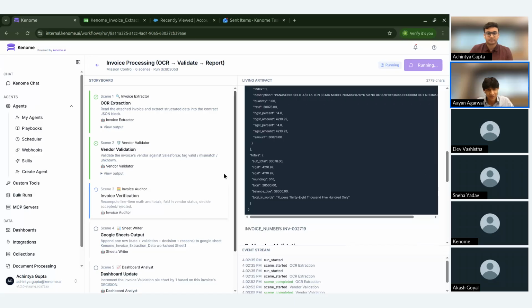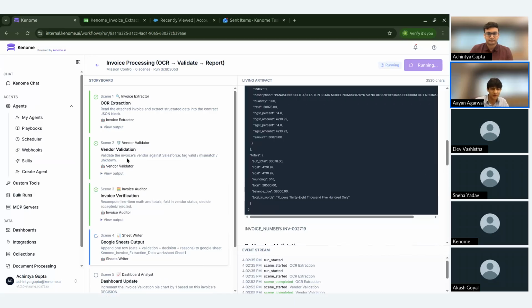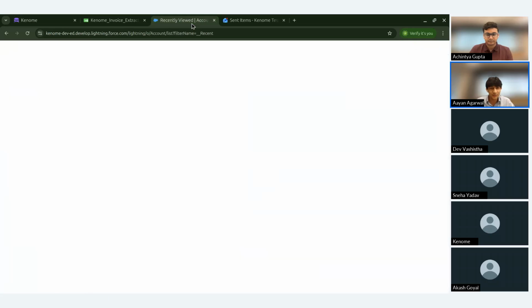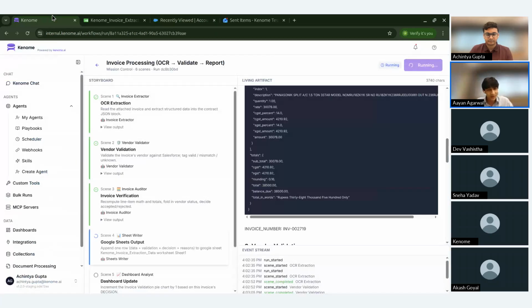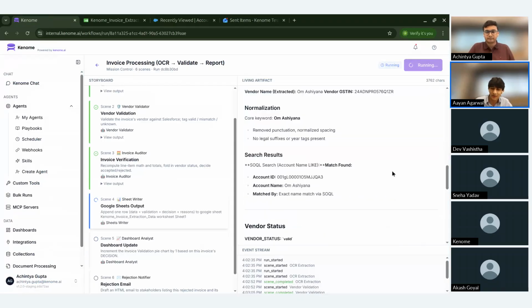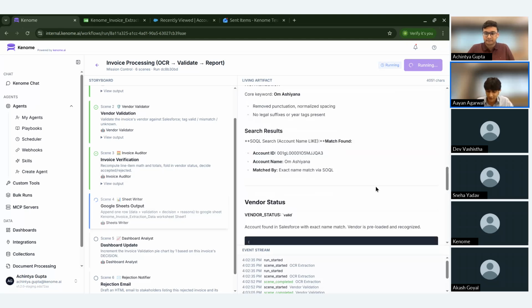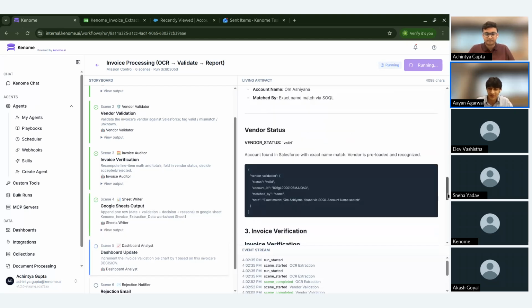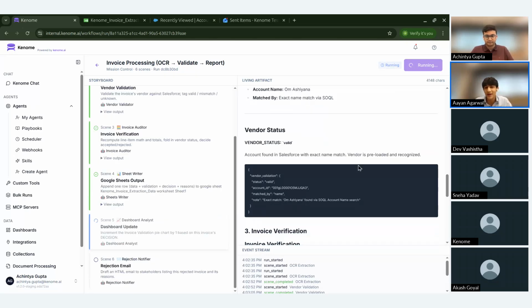Then we'll move on to step two, which is the second step, in which the extracted information is basically being validated against a source of truth, which in our case right now is Salesforce, right? Then we'll move on to step three, which is invoice verification. So this step basically deals with the verification of the calculations. It checks that everything that has been extracted is mathematically correct or not.